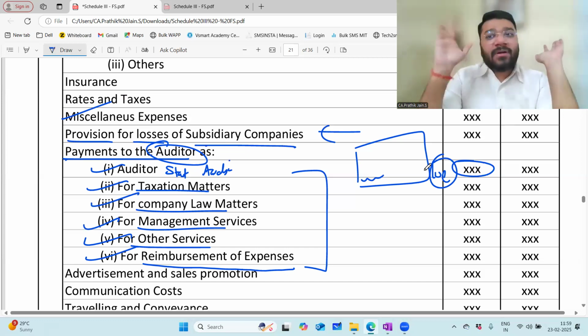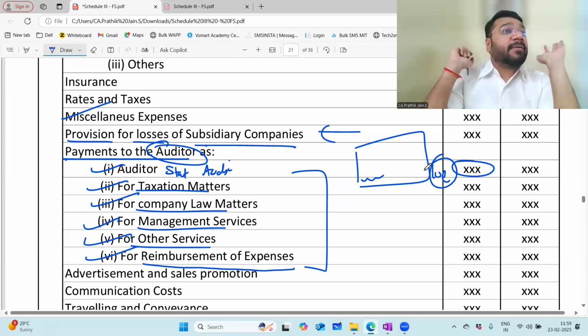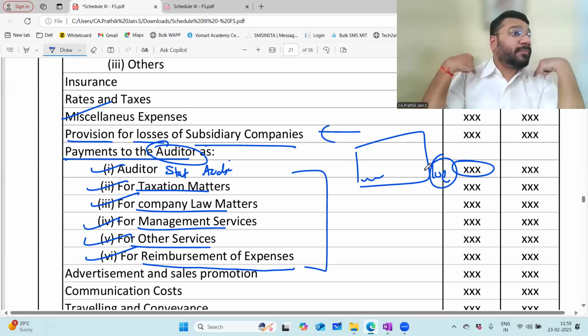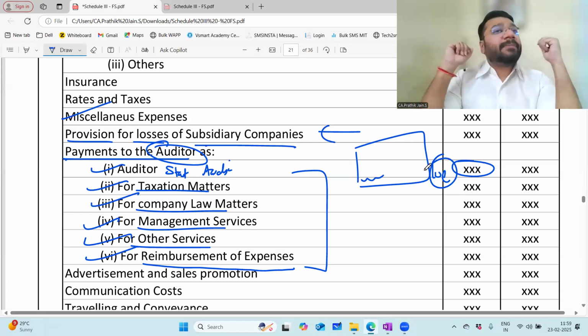So the Companies Act said that you give the disclosure. You give the disclosure of how much you're paying. So the person who's going through the financial statement, let him know what you've paid to the auditor. Why are you paying excess money? Also, we have to know. You know, we conduct an AGM. There's something called the annual general meeting.